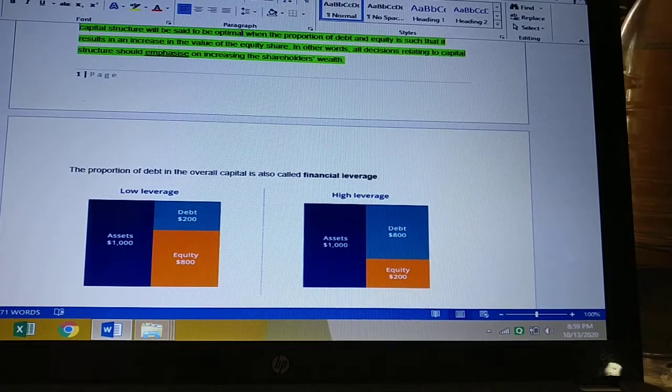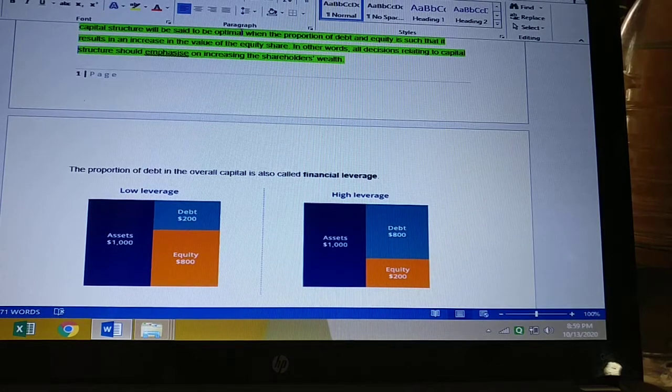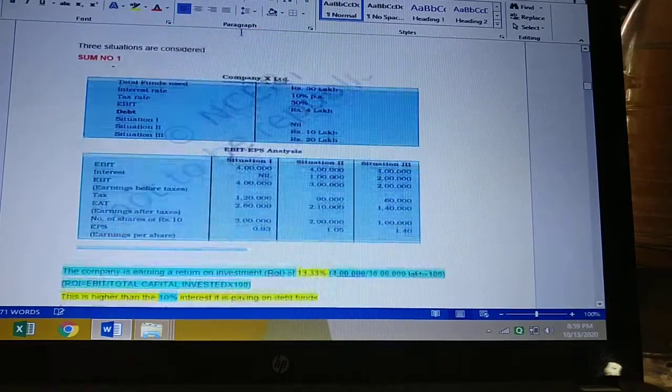So trading on equity is a concept where highly leveraged companies will yield a higher EPS, earnings per share. A highly leveraged company will yield a higher EPS. Now let's go to the sum again.